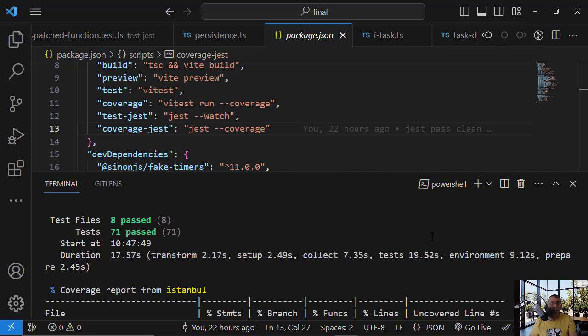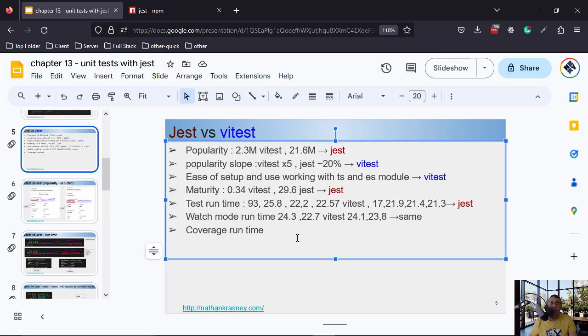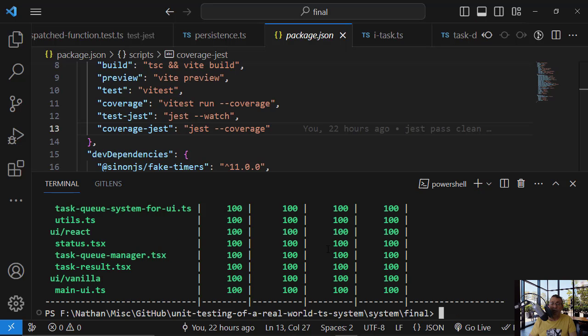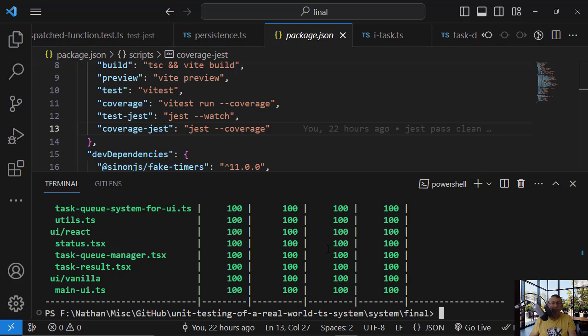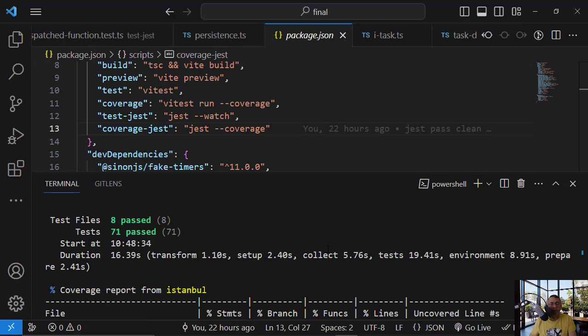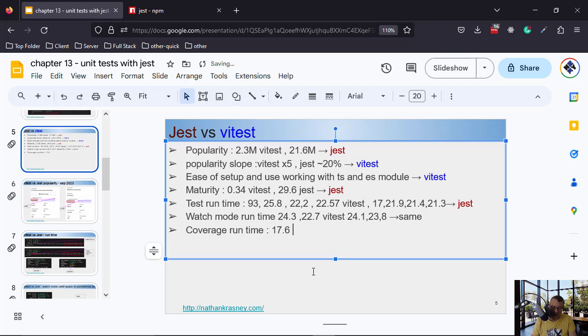We got here 17.6. This is the first time. And the second time with vitest is 16.39. So 16.39, and now this is vitest.